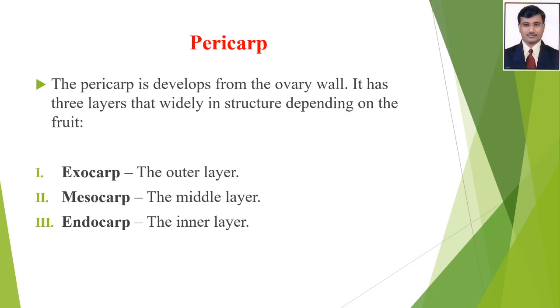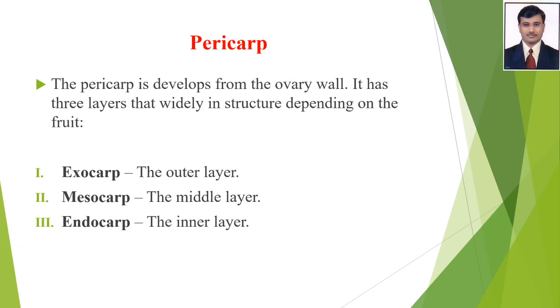Next, pericarp. The pericarp is developed from the ovary wall. It has three layers, namely exocarp, mesocarp and endocarp. These layers or structures depend on the fruits. So what is exocarp? Exocarp means the outer layer of the fruit.